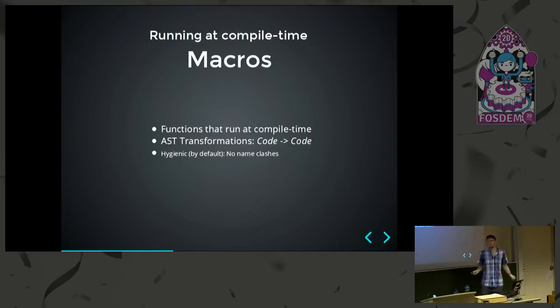If you've ever used macros elsewhere, you might know that it's really a difficult problem, that you might use a name that's also used in the surrounding context and you get strange name clashes. And in Elixir, this is not the case. Of course, if you really do need a name from a surrounding context, there are ways to reach into that. So macros work on Elixir's abstract syntax tree.